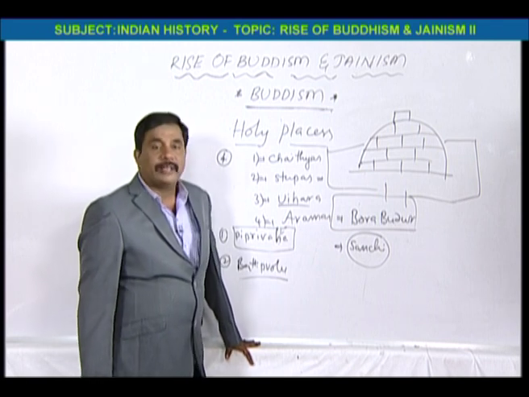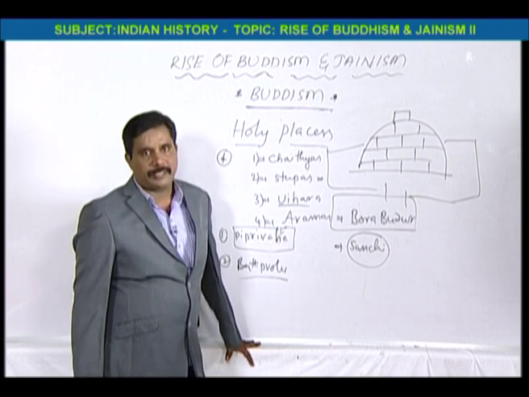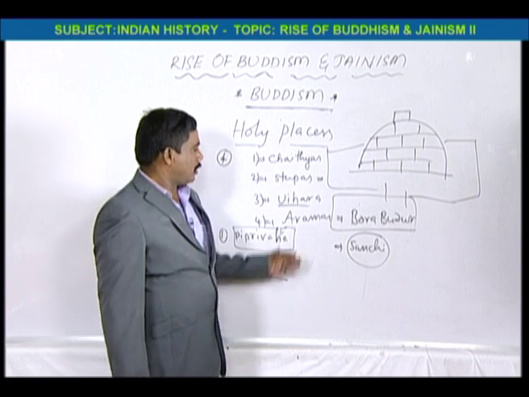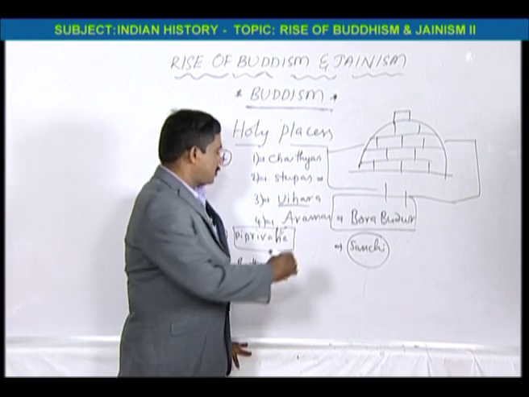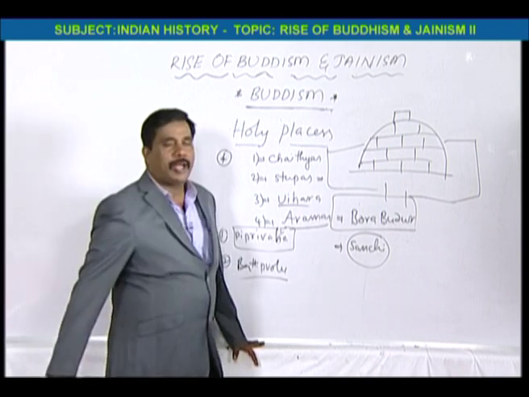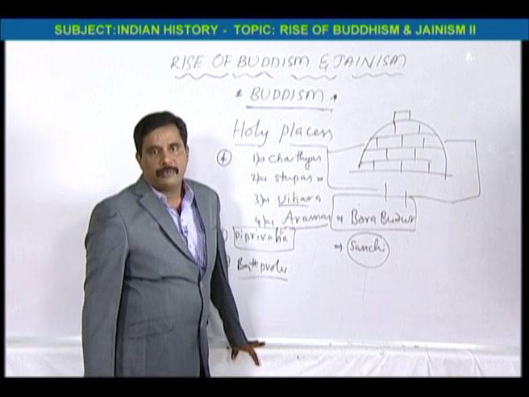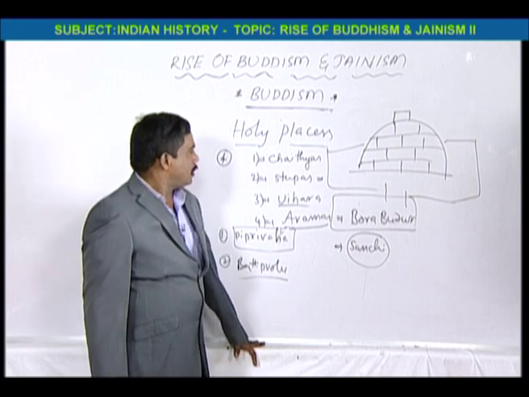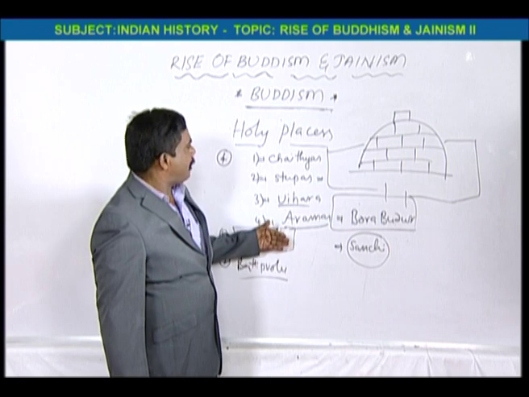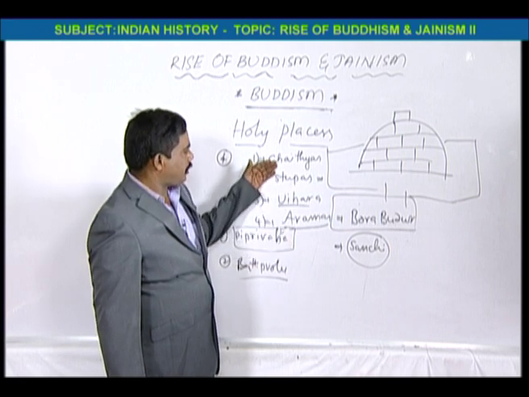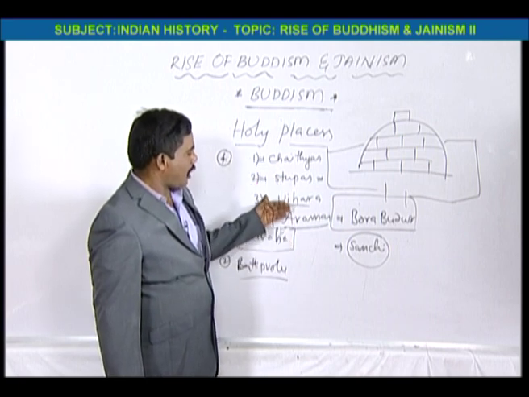Vihara means the residence of Buddhist monks. And Arama is the rest house of Buddhist monks. So these are the holy places of Buddhism: Chaitya, Stupa, Vihara, Arama.